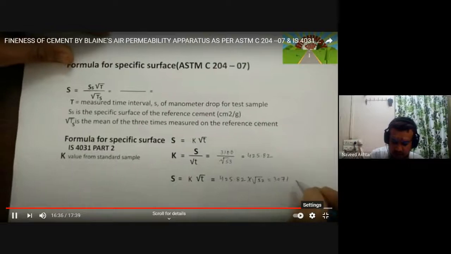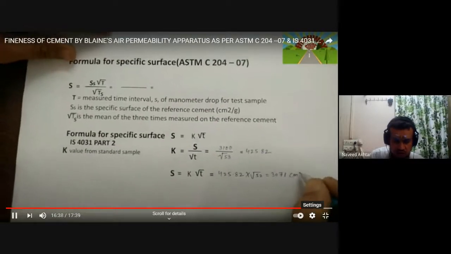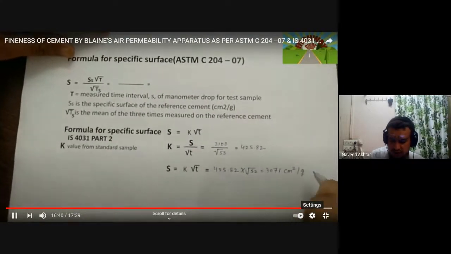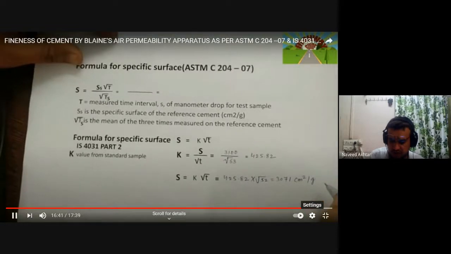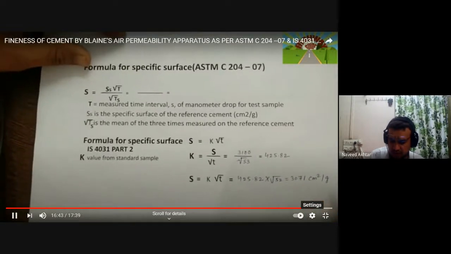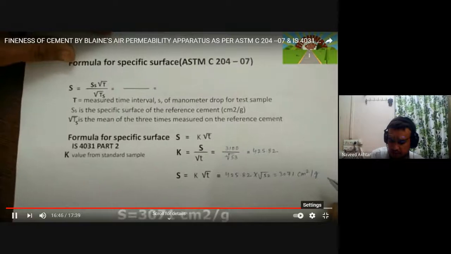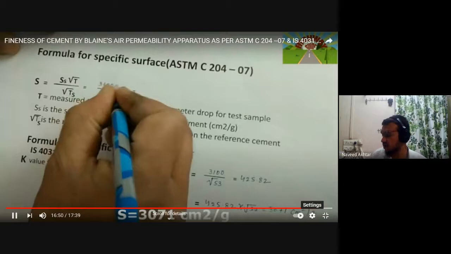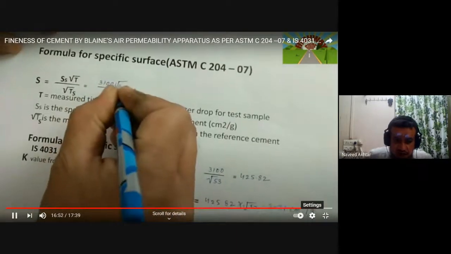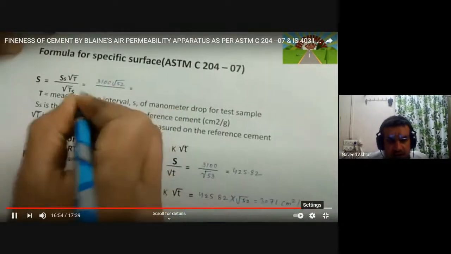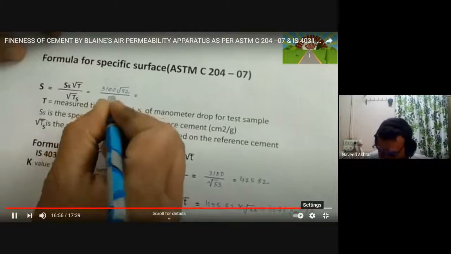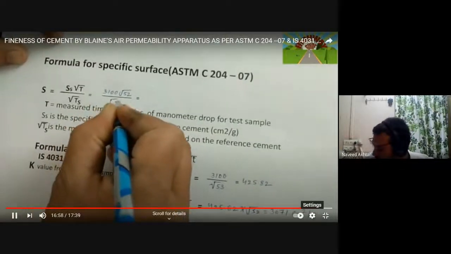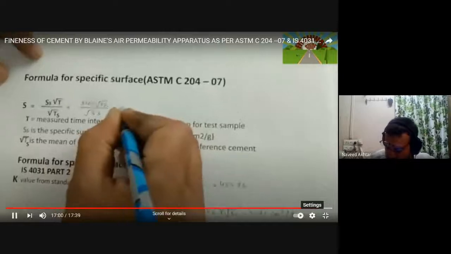It is something like 3070.63. You can say 3071 centimeter square per gram. So the conclusion is the fineness of the given sample of cement is 3071 centimeter square per gram.